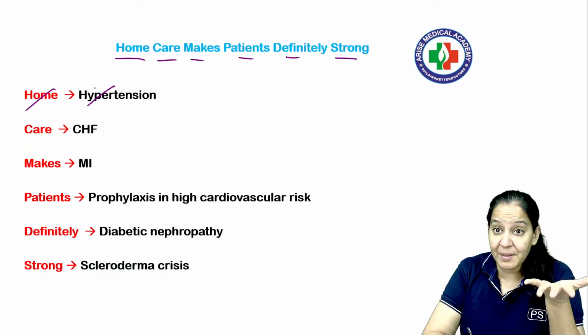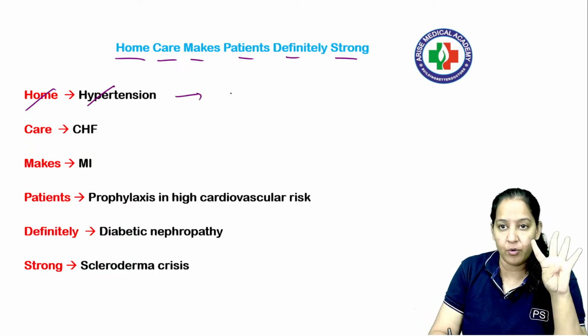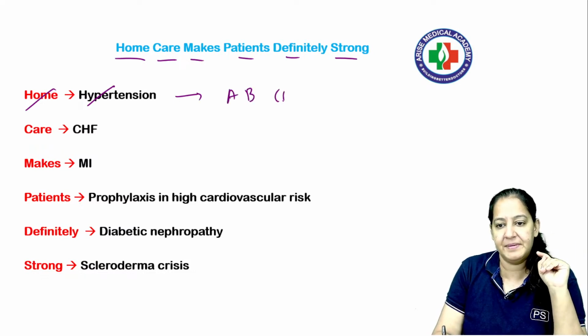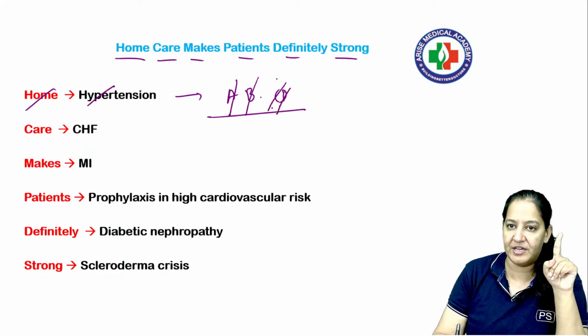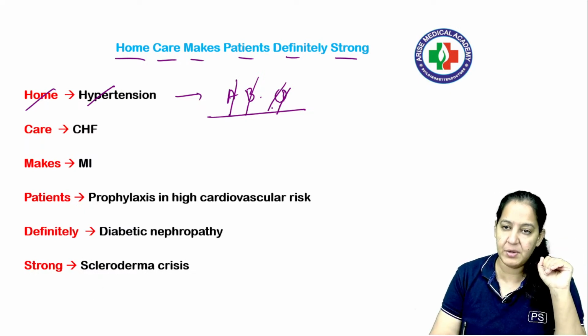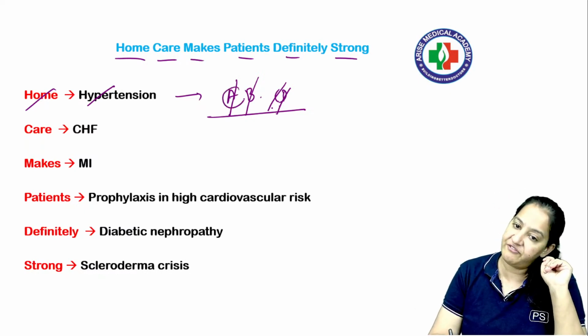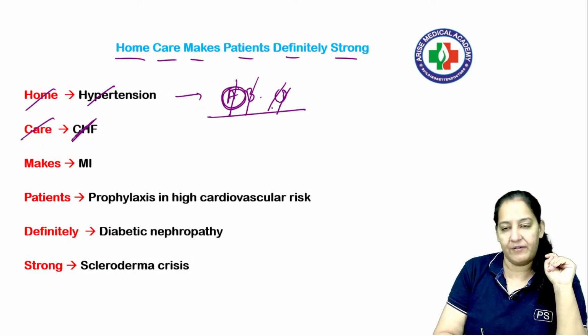H for hypertension, that is the main use as an antihypertensive drug. For hypertension, we have 4 first-line drugs, A, B, C, D. A is ACE inhibitor, B is beta blocker, C is calcium channel blocker, and D is diuretic. These all are first-line drugs for hypertension. Depending on the patient, you have to decide your best drug for the hypertension, right? If not contraindicated, the first drug we start is always ACE inhibitors. Okay. C is congestive heart failure.